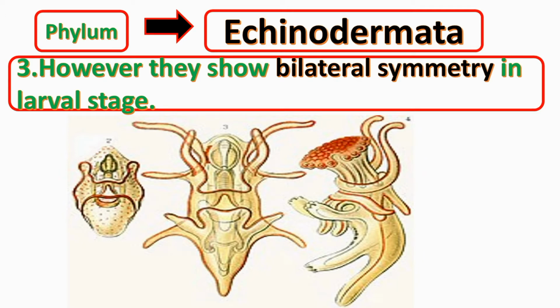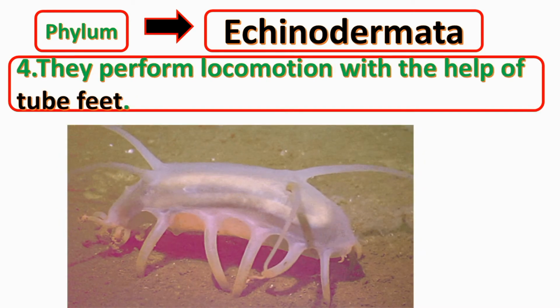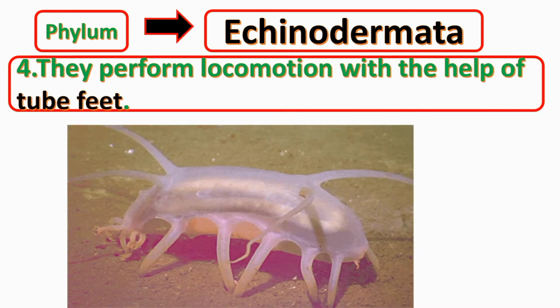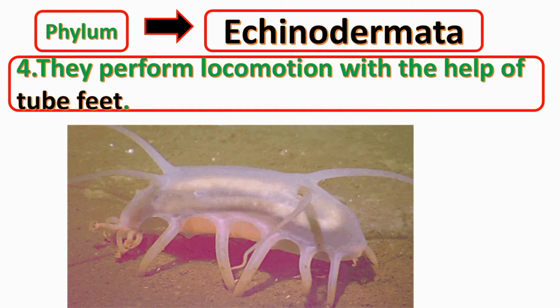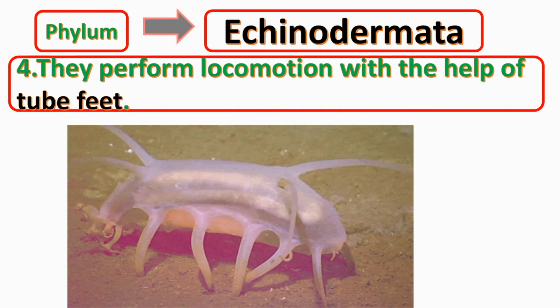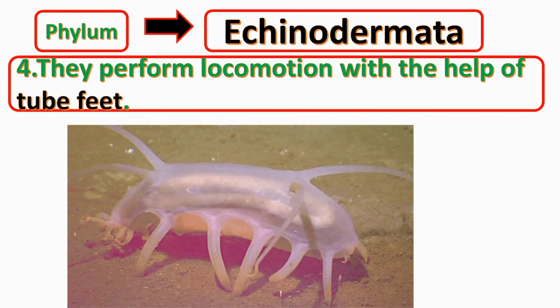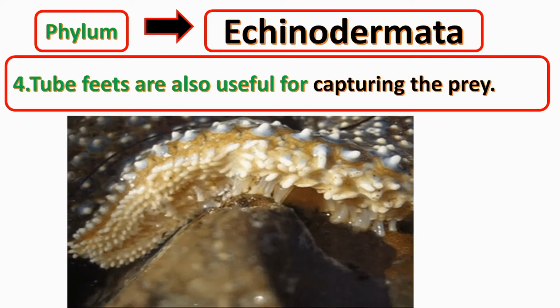That is, through only one plane of imaginary axis of the body we may get two equal halves of its body. They perform locomotion with the help of tube feet. Tube feet are also useful for capturing their prey.